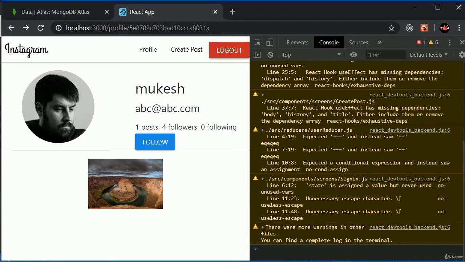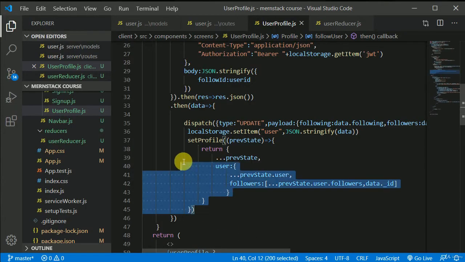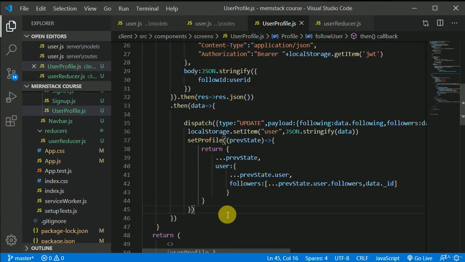Okay, so I'll click on this follow. I'll wait for some time. Okay, now we can see we have 5 followers. Okay, this logic is working. So it was a very complicated logic, but we did it, right? Finally we did it, right?